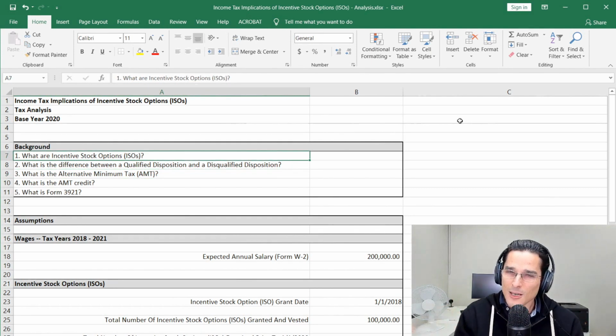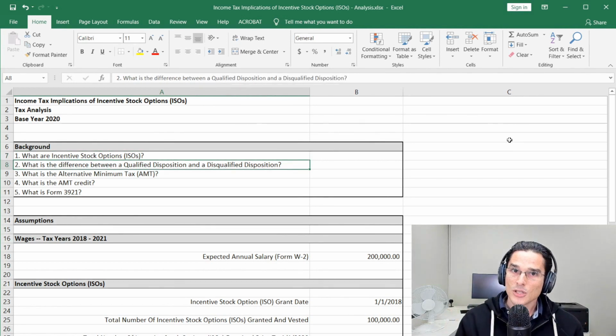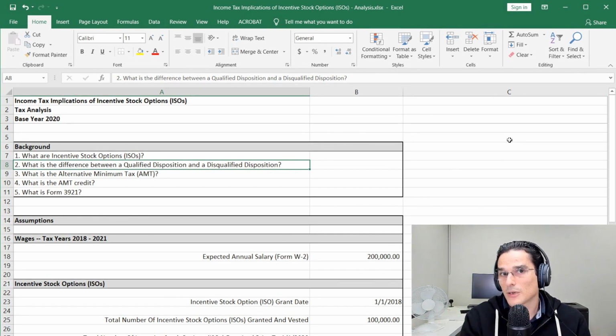All right, so a little bit complex. We're going to take a look at this in detail, so don't get flustered if this is a bit advanced for now. But this is just a general overview for us to get a lay of the land and idea of what we're going to be discussing. So what is the difference between a qualified disposition and a disqualified disposition? As I mentioned, incentive stock options have certain holding period requirements that will enable you to enjoy that preferential tax treatment.